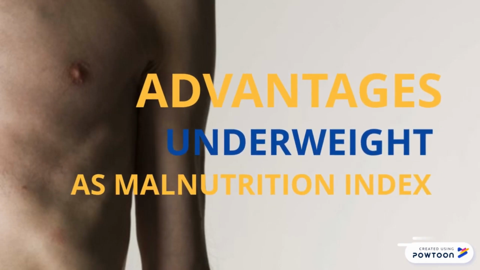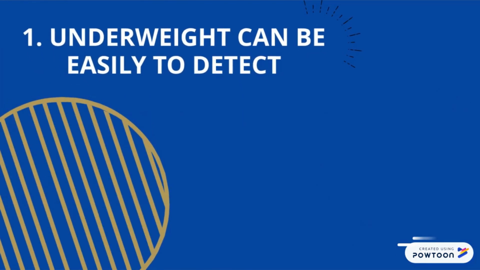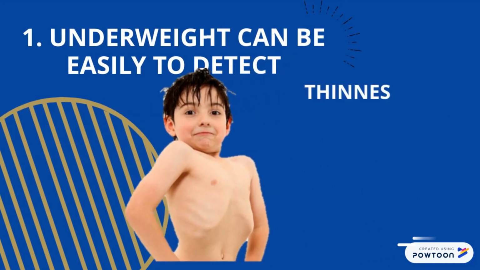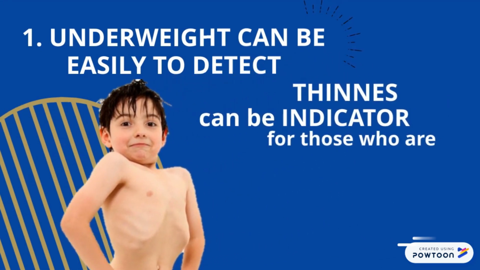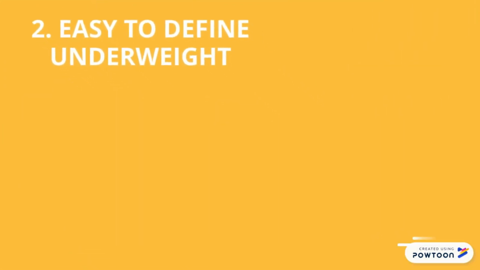Advantages of underweight as the index of measuring malnutrition. Firstly, underweight is easy to detect. Being underweight can obviously be seen through physical appearance. For example, thinness is the indicator for those who are lacking some nutrients. Secondly, it's easy to define underweight.